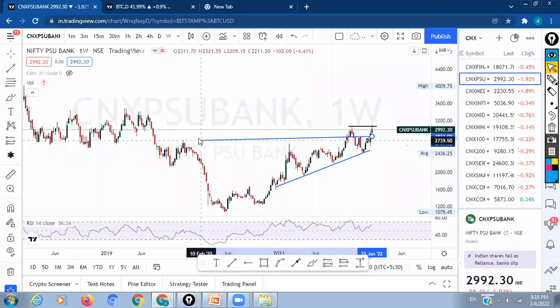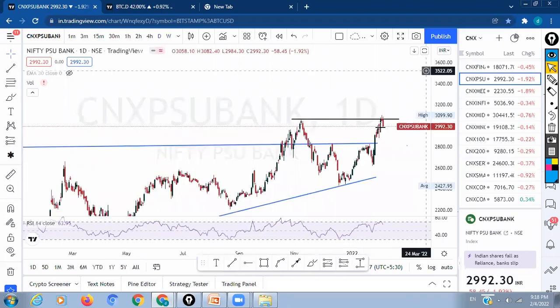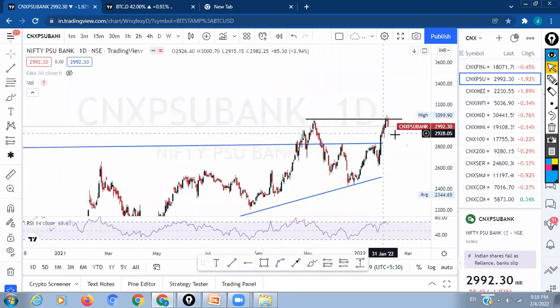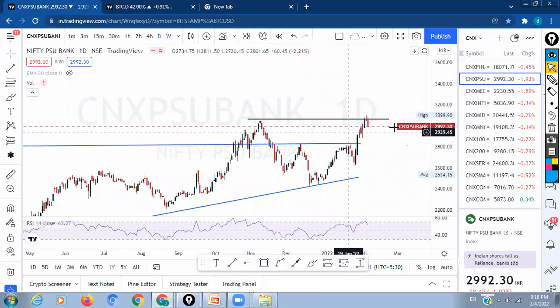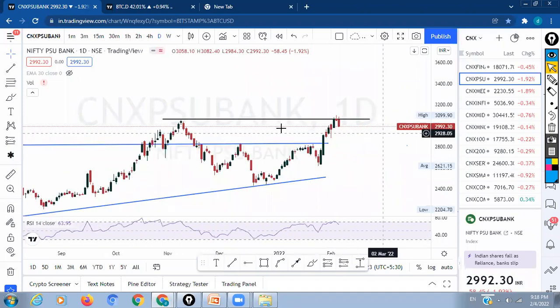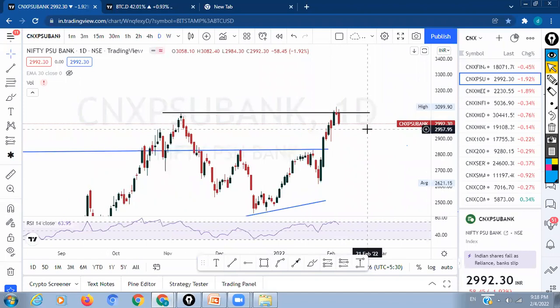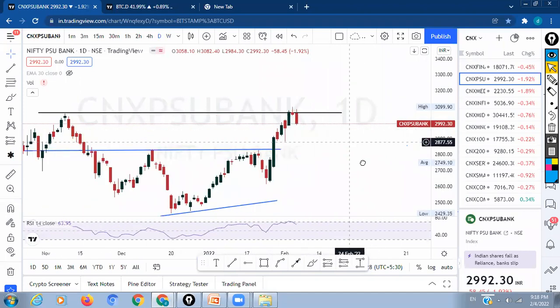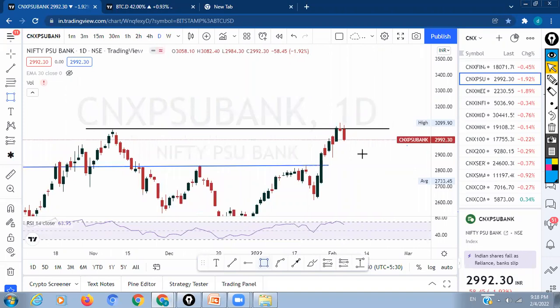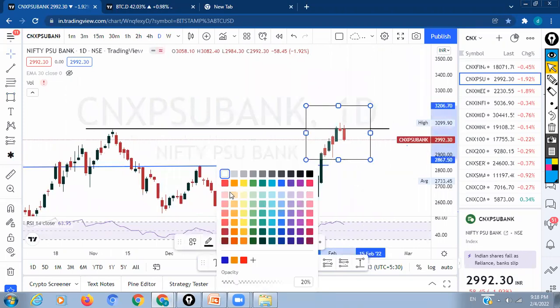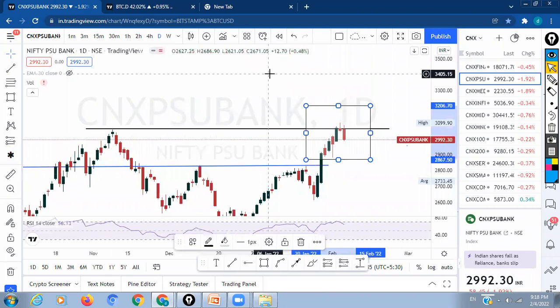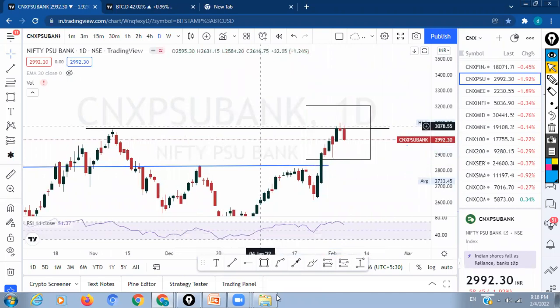At the same time, if you go back to the daily chart, in the same chart, in the daily, yeah. At the resistance, it had made the hammer, and today's candle is a bearish engulfing candle. Correct. So whenever you start getting noise around Bank of Baroda, PNB, SBI, just be cautious. No need to see that index also.